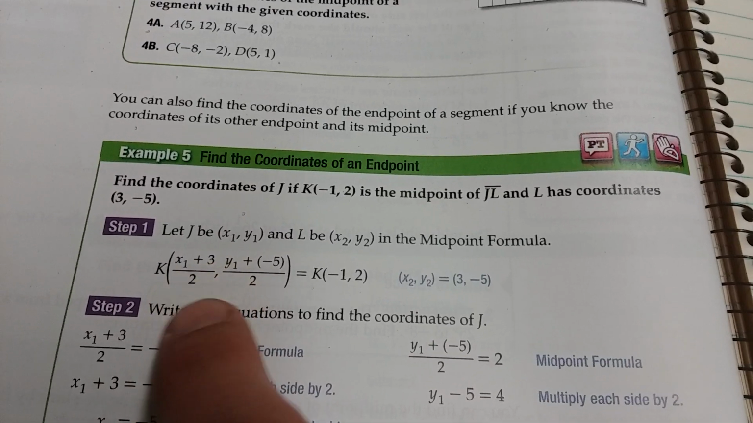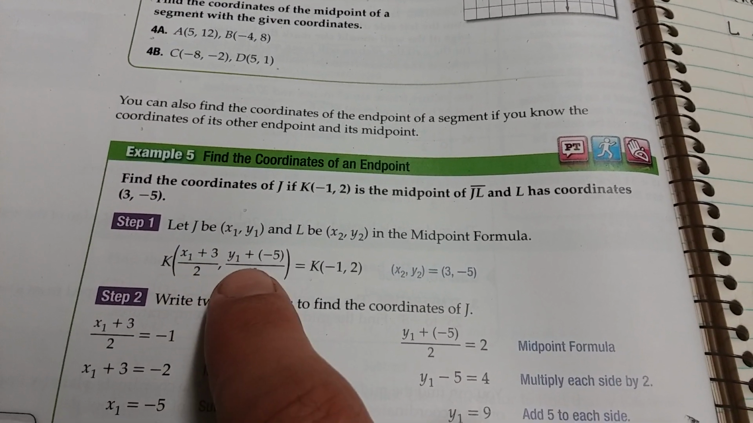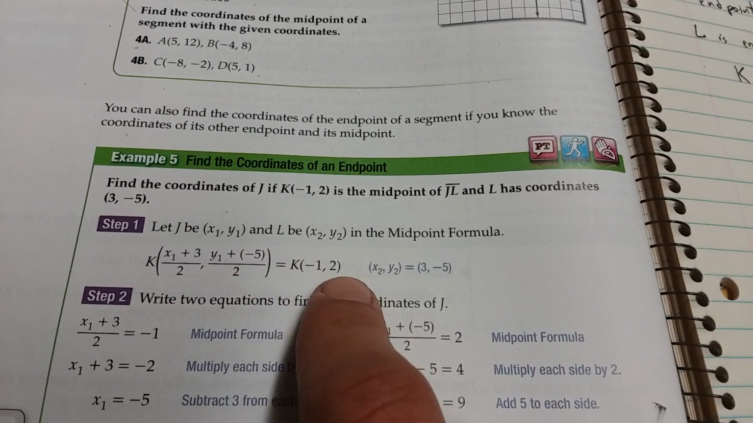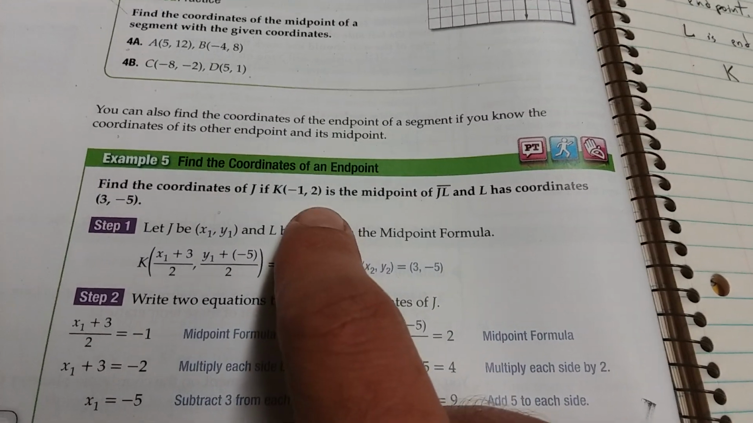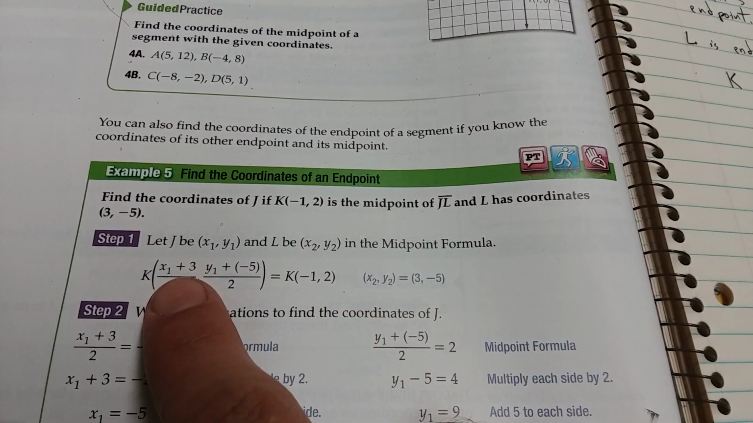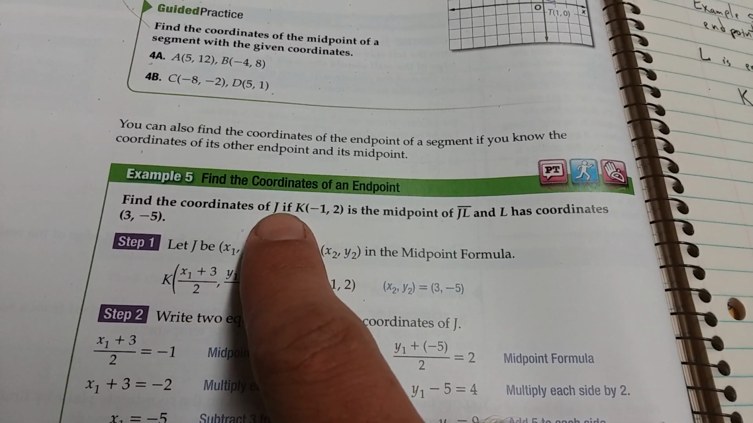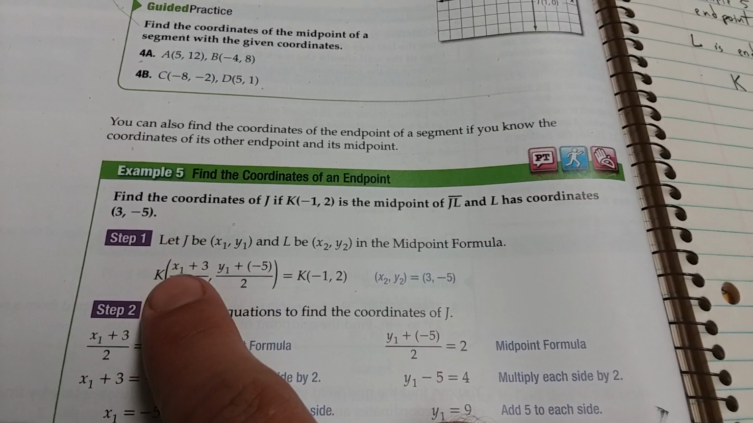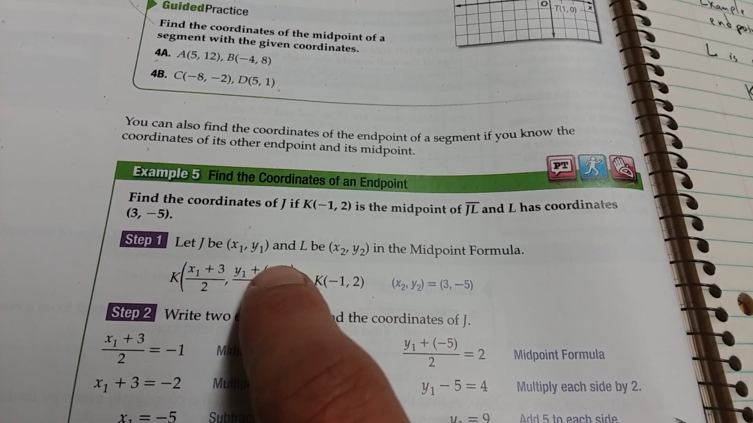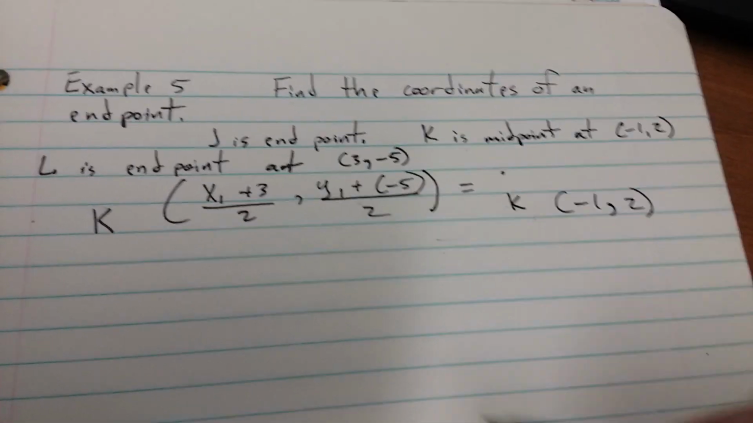So you're going to have K, the formula for the midpoint we know is (x sub 1 plus x sub 2) over 2, (y sub 1 plus y sub 2) over 2, and that's going to be equal to the midpoint, which we know is K at (-1, 2), so that's why that's there. X sub 1 and y sub 1 are unknown, because those are the coordinates of J. So we're going to set this part equal to -1, and we're going to set the second part equal to 2.